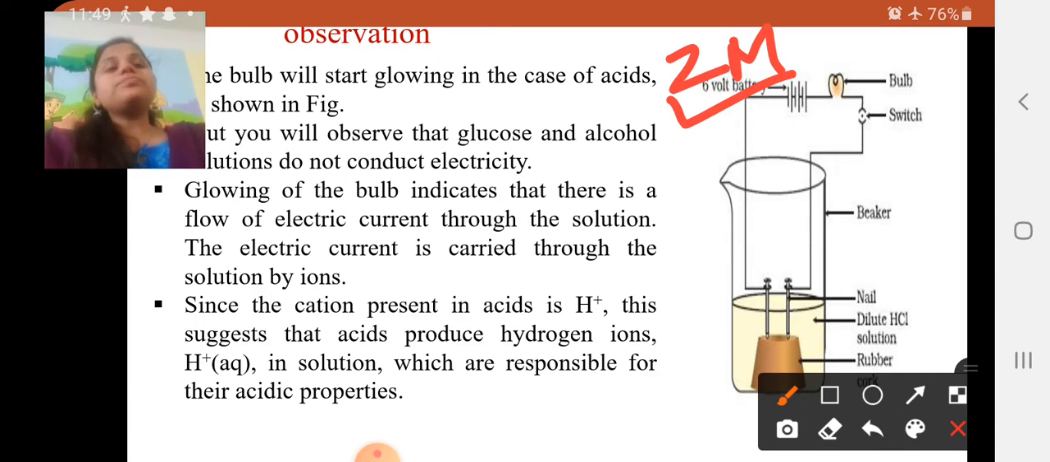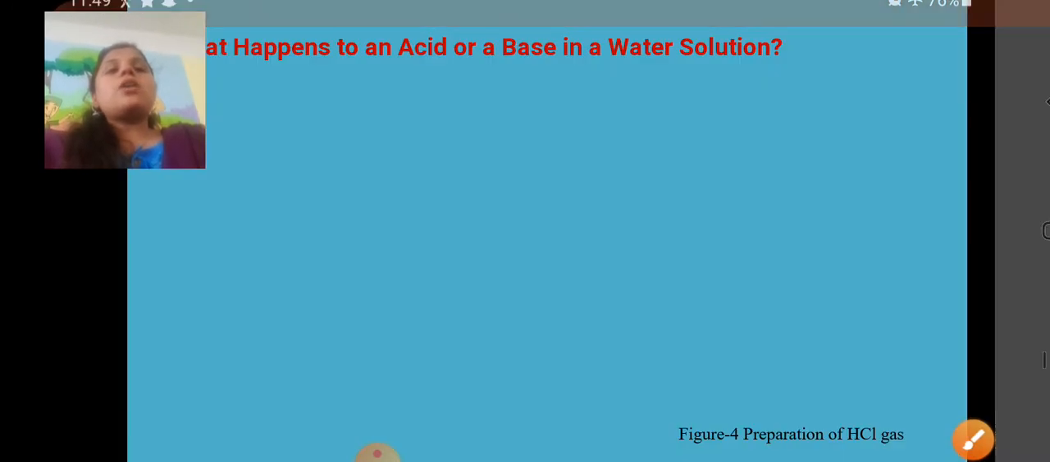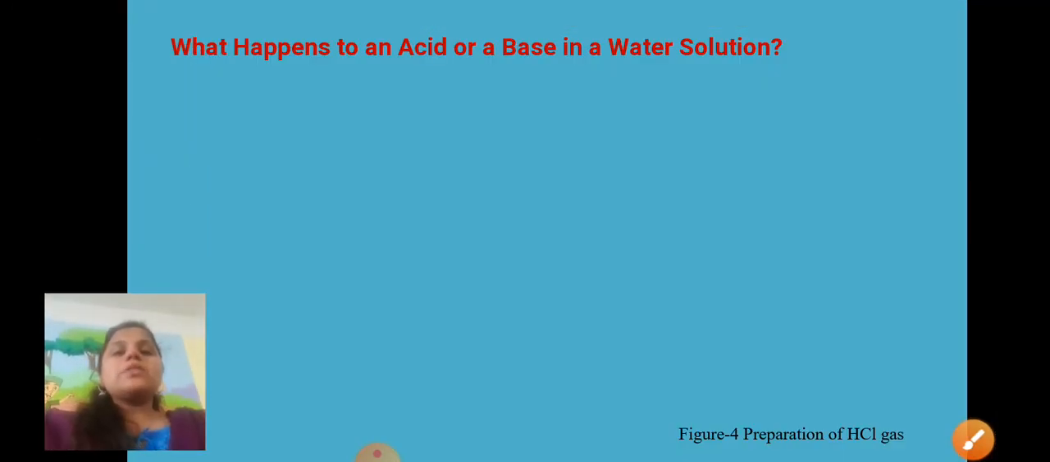Okay, so now I have done this. This is a very simple activity. When the bulb glows, that means the acid conducts electricity. Now let's talk about the second aspect we will discuss here: what happens to an acid or a base in a water solution. When you take an ionic compound and add acid, what happens, what is the situation at that time? Let's discuss some aspects.